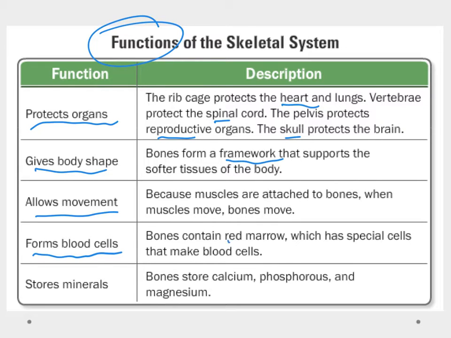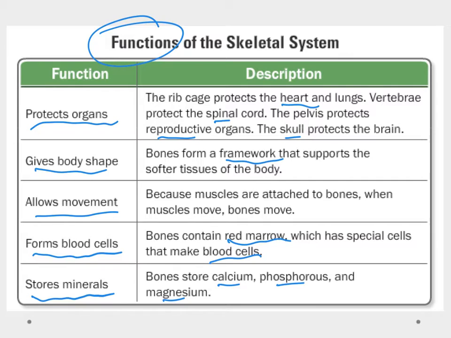Bones contain the red marrow, and in the red marrow, it has special cells that make blood cells. So our red blood cells are actually made in the bones. And then finally, we can use the bones to store some minerals. So they'll store calcium, phosphorus, and magnesium.